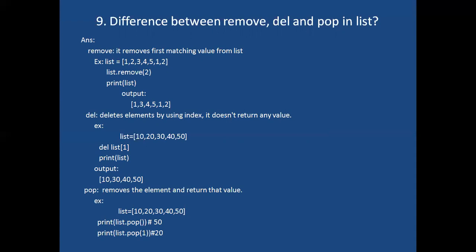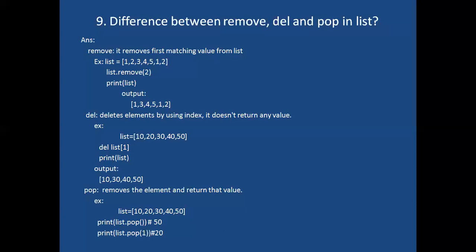Next one is the pop function. What will it do? It will remove the element and return that element also. It will delete and return that element also. Here I am taking list 10, 20, 30, 40, 50. Here print list.pop. I am using the list.pop function here. Here I am not passing any value, right? Then how can it delete? The pop function automatically deletes and returns the last element of the list. Here what is the last element? 50 is the last element. Same thing it is doing.